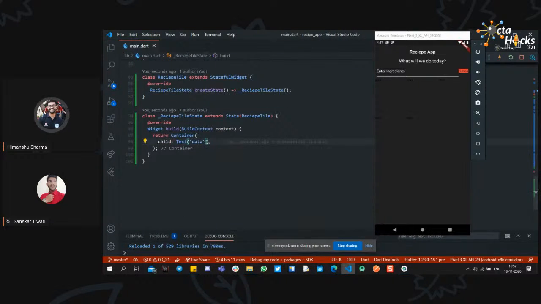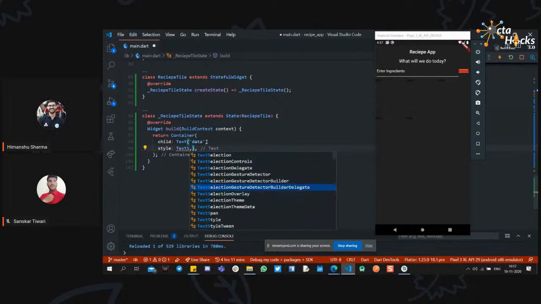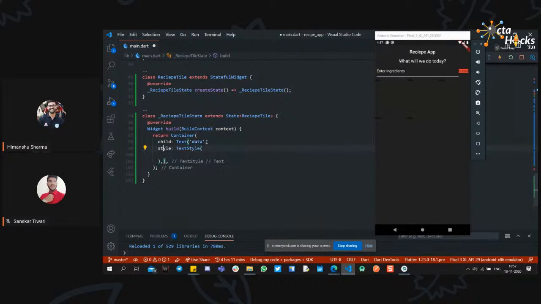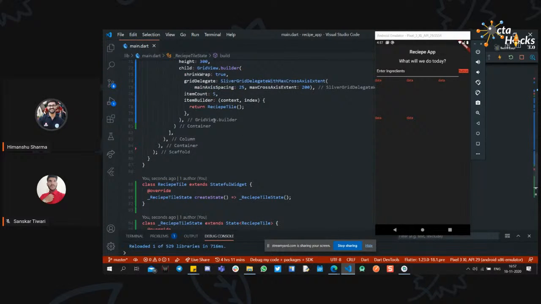And if I style the widget right here, like text style, it will change the data dynamically from right here to right here, because we are calling another class from here. Okay, so I think we are okay.